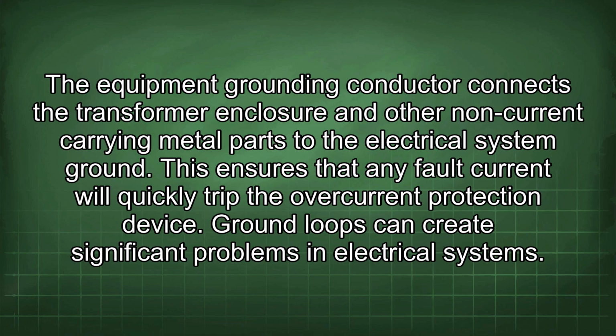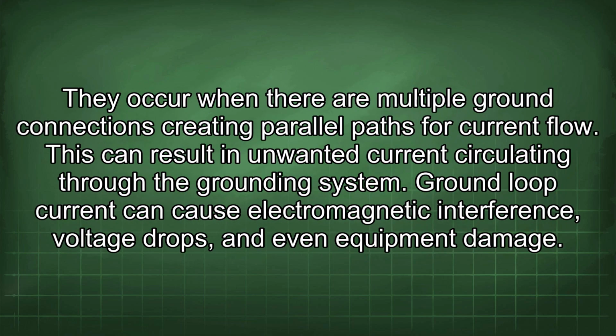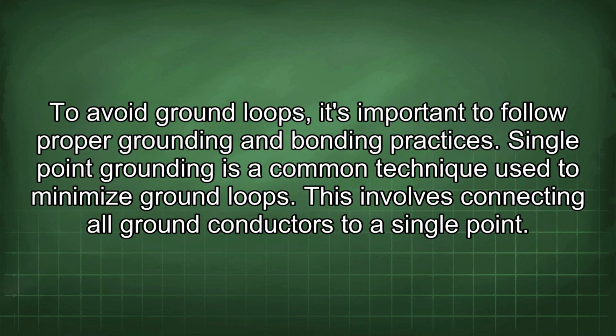Ground loops can create significant problems in electrical systems. They occur when there are multiple ground connections creating parallel paths for current flow. This can result in unwanted current circulating through the grounding system. Ground loop current can cause electromagnetic interference, voltage drops, and even equipment damage. To avoid ground loops, it's important to follow proper grounding and bonding practices.